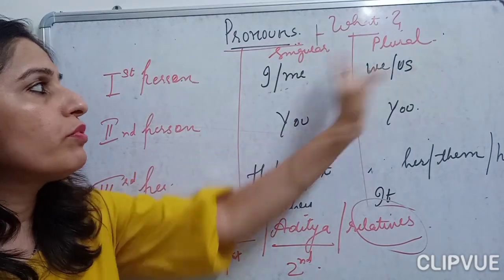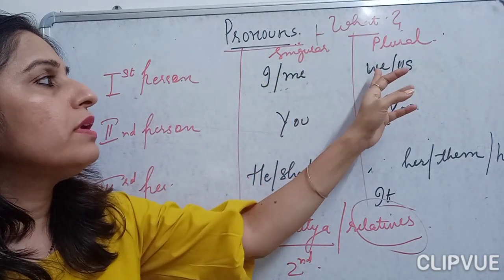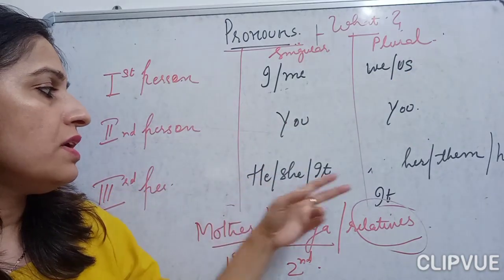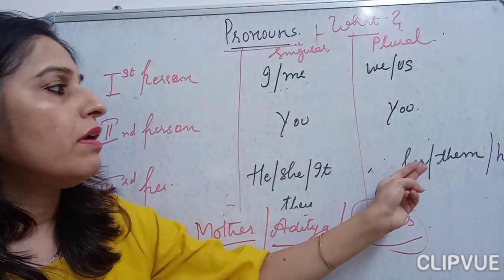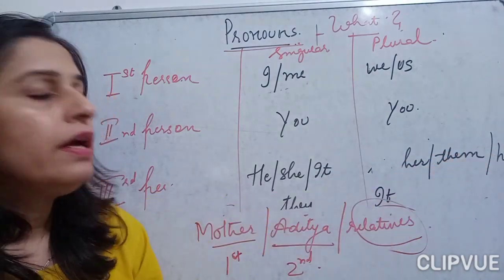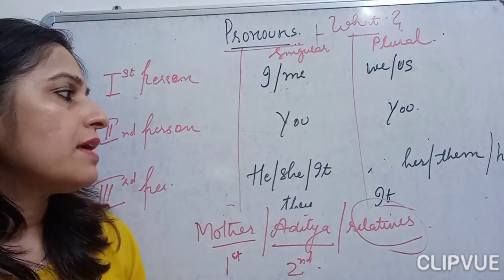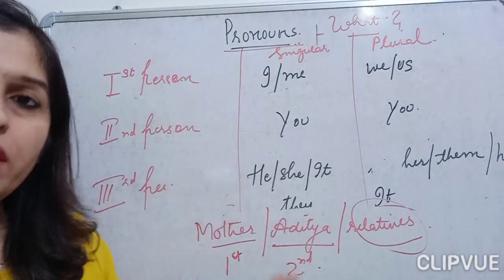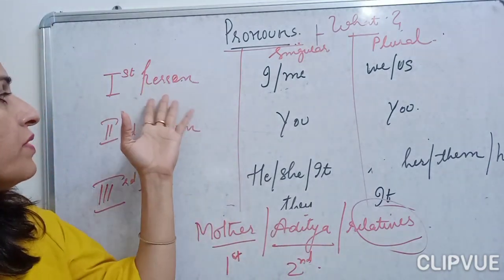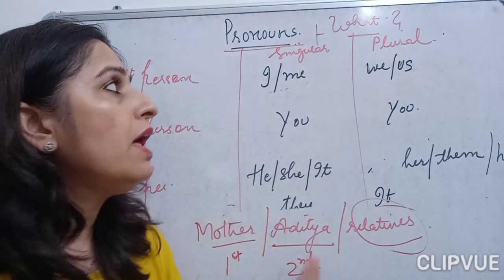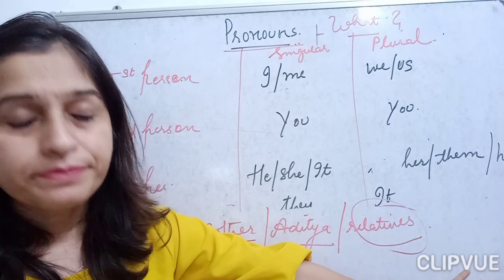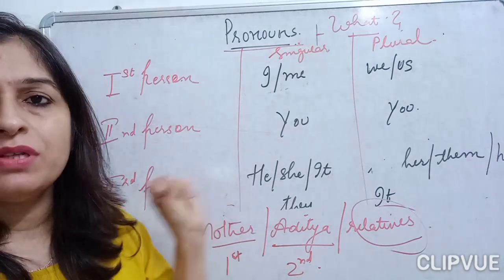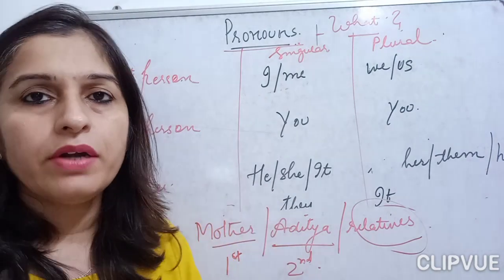And I have given the plural as well. Like I's plural is we and us. You's plural remains the same. He, she, it and they's plural will be her, them, him and it. It remains the same. You remains the same. And he, she to her and him, you know that. Okay, so this is very important for you to understand here. First person, second person, third person table. This is also known as your personal pronouns, children. Okay, so you need to remember this table so that you can do well when you are doing your